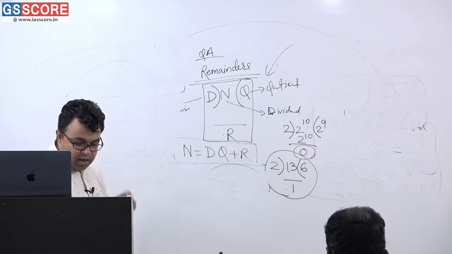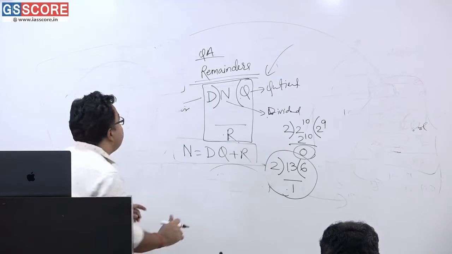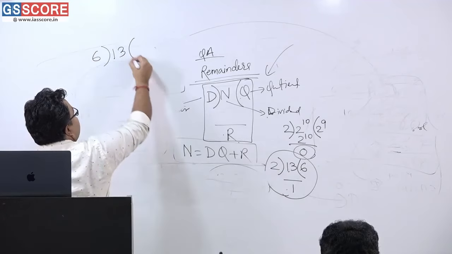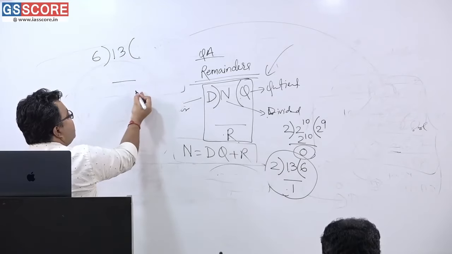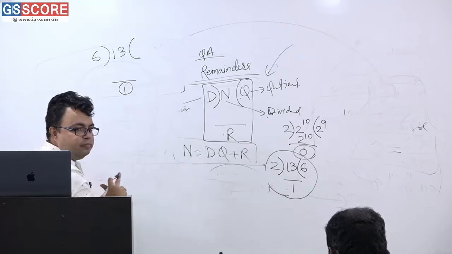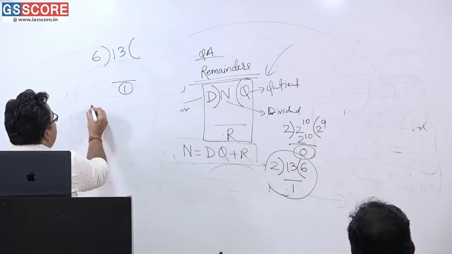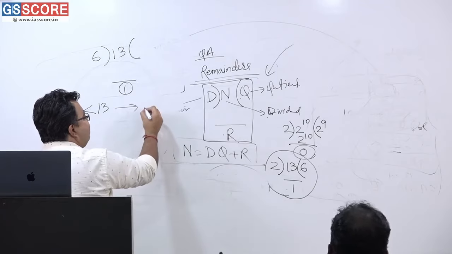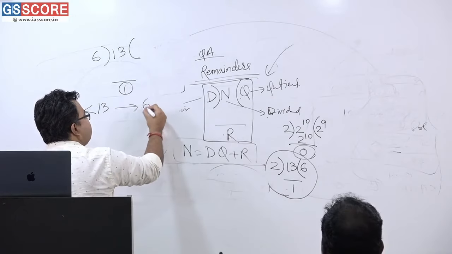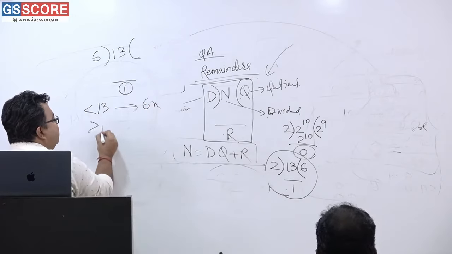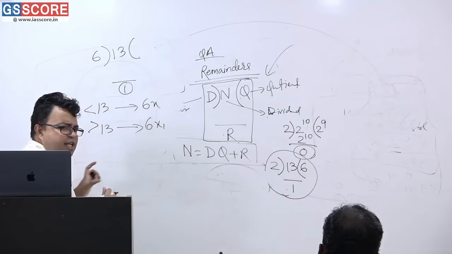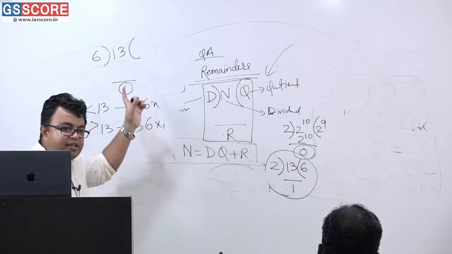Now, what is the other scenario? Please understand. If 13 is divided by 6, what is the remainder? Please tell me. 1 as the remainder. So if I ask less than 13, what is the number that is completely divisible by 6? 6x. And greater than 13, what is the number that is going to be completely divisible by 6? Getting or not getting? Understand this example.